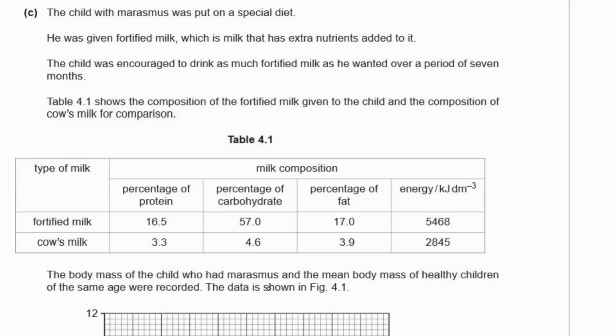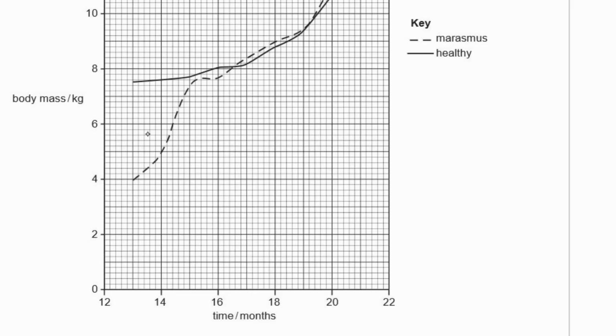The body mass of the child who had marasmus and the mean body mass of the healthy children the same age were recorded, and the data is shown in figure 4.1. So this is figure 4.1. The healthy child is on the top solid line, and for the child with marasmus, this is the point where he's given the fortified milk, and if you can see, the body weight increases a lot very quickly, and then it becomes about the same as a healthy child, which is a good thing.